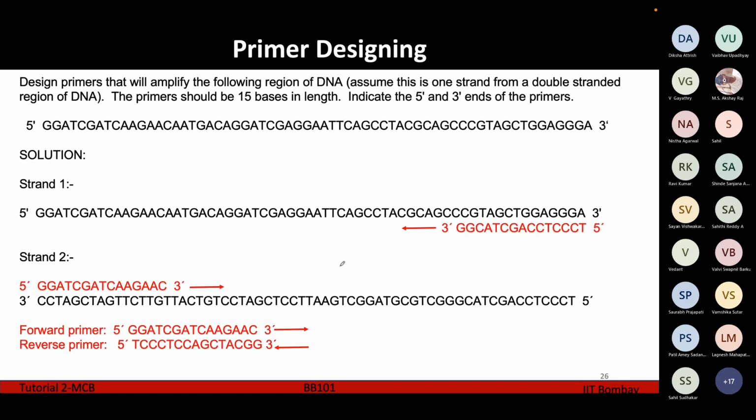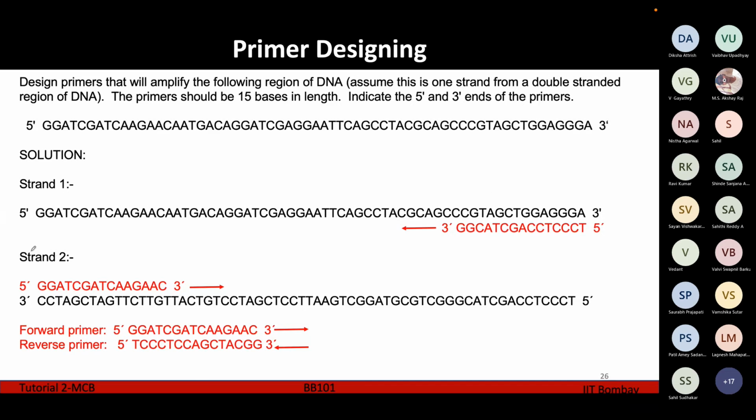Now before going forward with this question, I just want to remind you that when DNA replication takes place, the orientation is always from the 5' end to the 3' end. And while writing a sequence of DNA, the default orientation is also from the 5' to the 3' end. So for the primer, they have given you one strand. The opposite strand of the DNA is going to have a base sequence which is complementary to this. So first you name this one strand 1, and you write it down just as it is, from 5' to 3', in the exact same way which is given in the question.